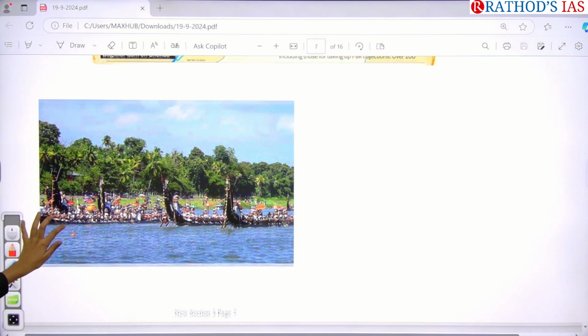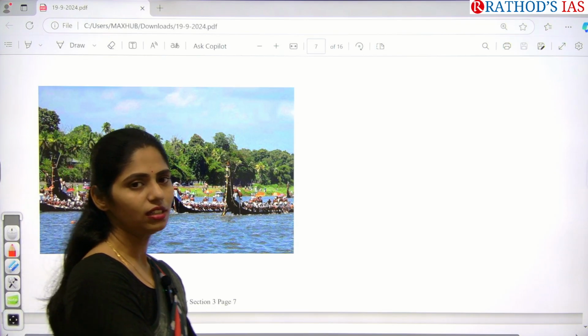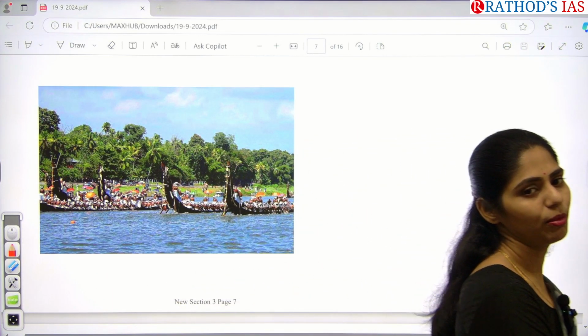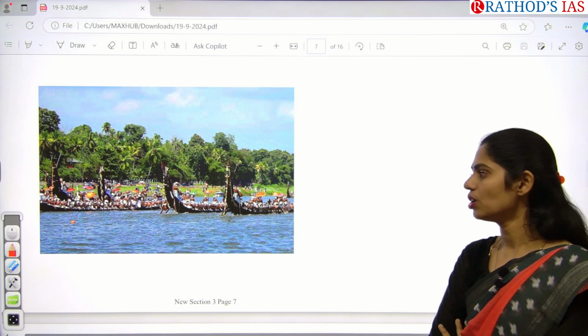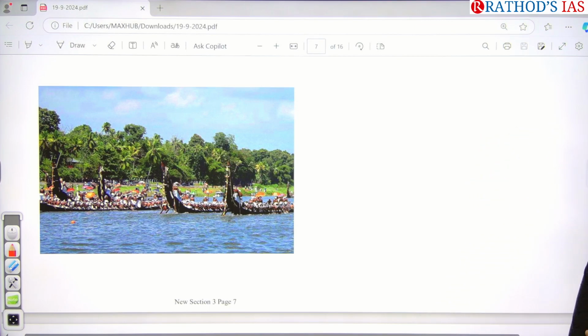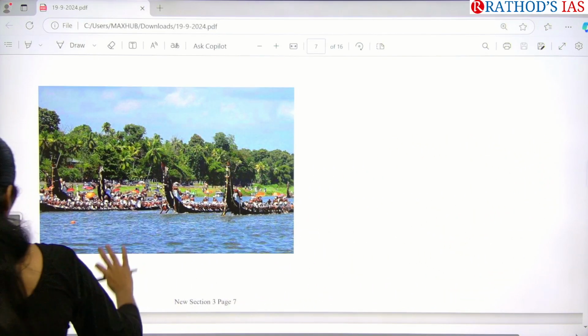Yeah, next, here you can see one important image. What is this image depicting? It is depicting a snake boat race. In our Onam article we discussed recently, I spoke about Pulikali as well as the Nehru boat race that happens in the backwaters of Kerala, and this is that evidence. These are called snake boat race or Nehru Trophy boat race, very commonly held during the Onam festival in the backwaters of Kerala, especially in Vembanad Lake. Okay, so let us just see that.